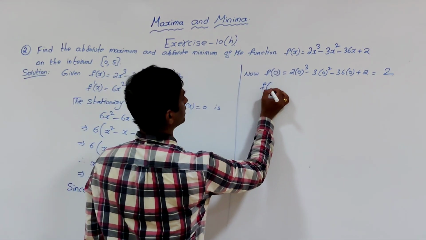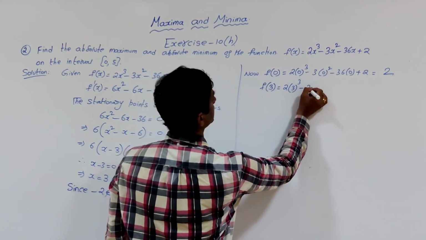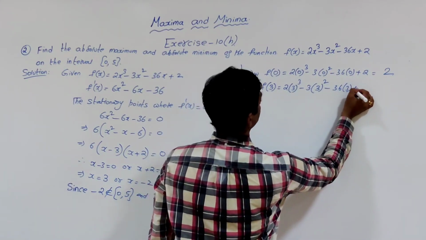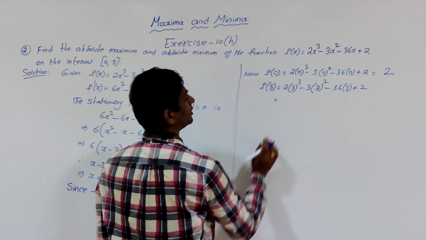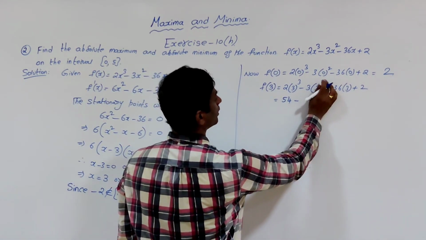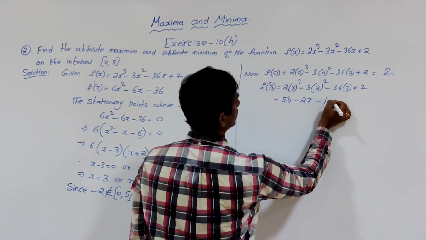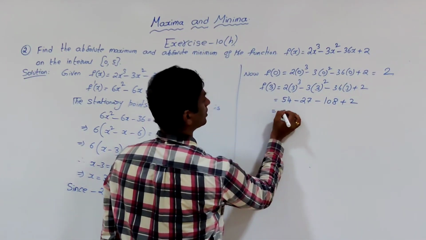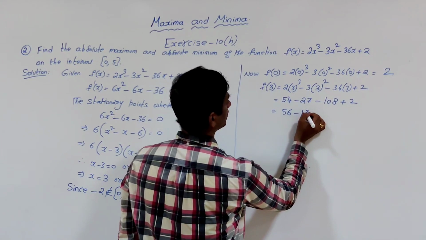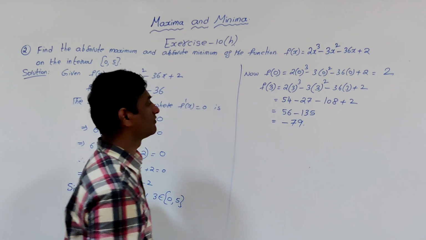Next f of 3. 2 times 3 whole cube minus 3 into 3 square minus 36 into 3 plus 2. That will be 3 cube 27, 27 into 2 is 54, minus 3 square 9, 9 into 3 is 27, minus 36 into 3 is 108, plus 2. 54 plus 2 is 56, minus 27 plus 108 is 135, which gives minus 79. That is the value of f of 3.